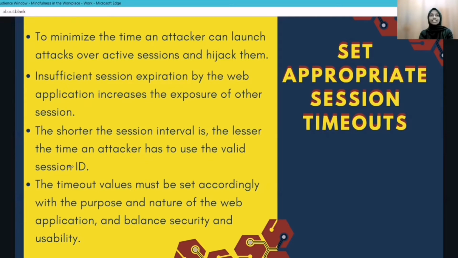The advantage that the attacker has is having a valid user ID, so they can log into the account. So creating a session timeout is very helpful and useful for each user and can protect their website or account from being misused by an attacker.